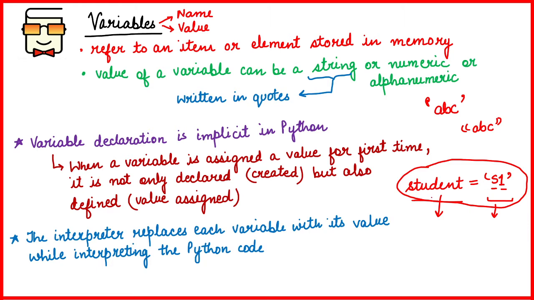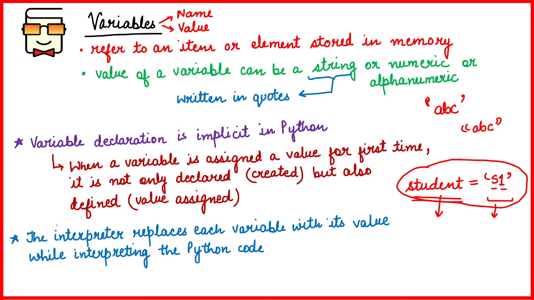So in this statement, we are creating the variable named student and we are assigning its value, which is s1. Okay, so variable declaration is implicit. That means implicit means automatic, or it happens whenever you assign a value to a variable, automatically the new variable to which you are assigning the value gets created also.